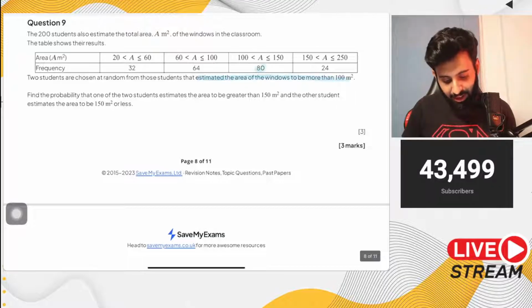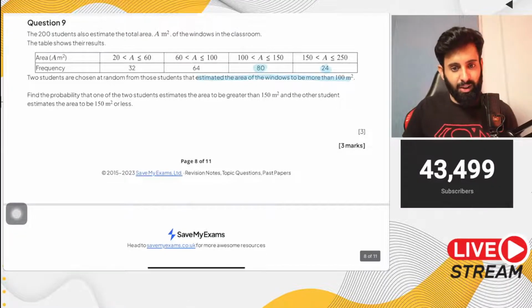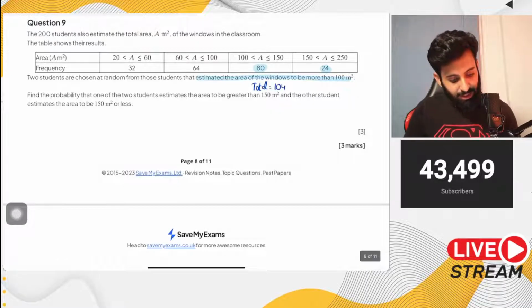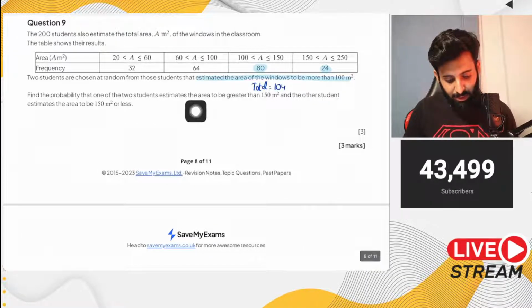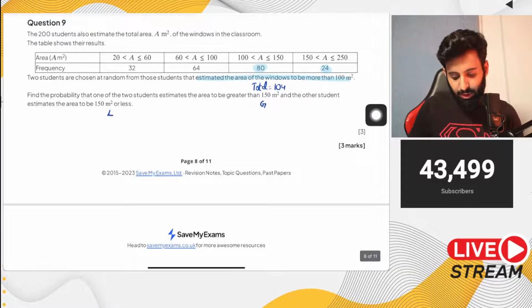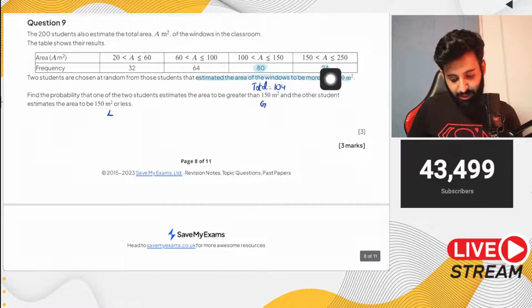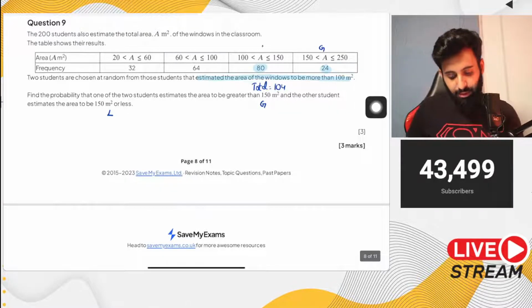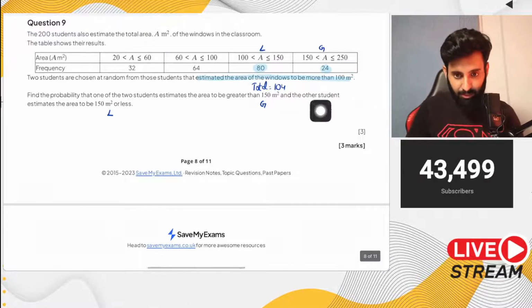2 students are chosen at random from those students that estimated the area of the window to be more than 100 meters square. So that means what we are selecting, we are selecting from 80 and 24. So that means now the total outcomes are actually 104. Then it says find the probability that one of the 2 students estimates the area to be greater than 150. So we call this G and we call this less, L. Now how many are greater than 150? That's 24, so these are your G. And how many are less than 150? These are your 80.